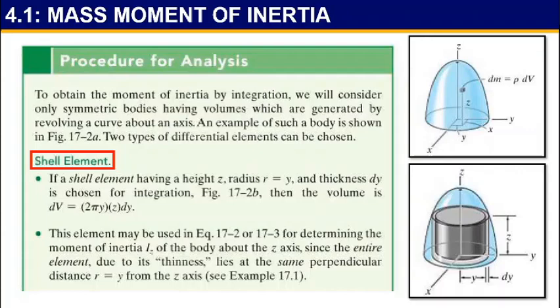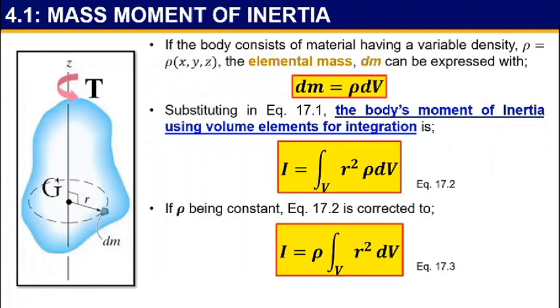So first, you need to know three important equations: M, I, and dm. Second, you need to know the equation for volume of shape, for example, the equation of volume for a cylinder. And third, you have to integrate those to get the mass moment of inertia. From volume you can get the dm, and from dm you can get the I. It's just as simple as that.